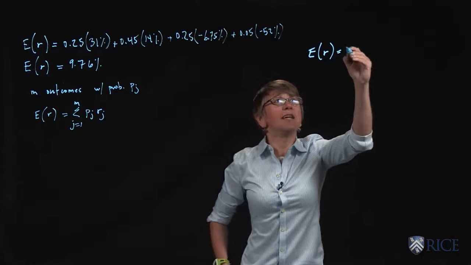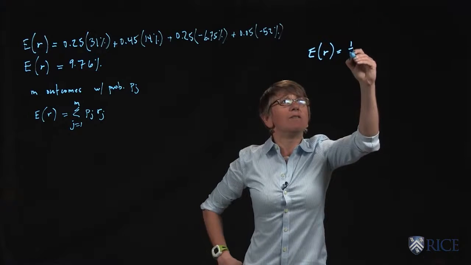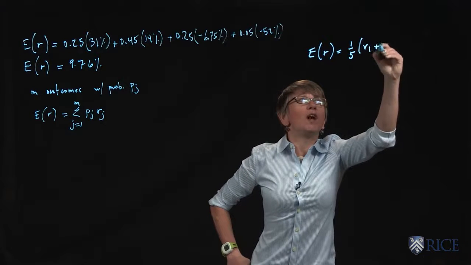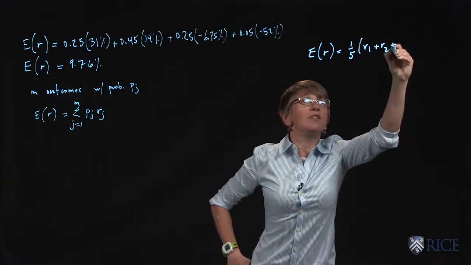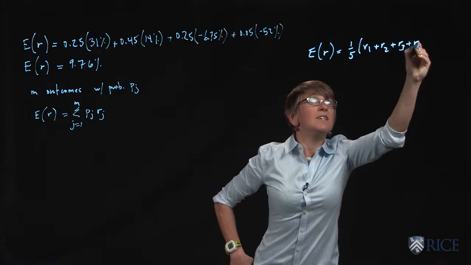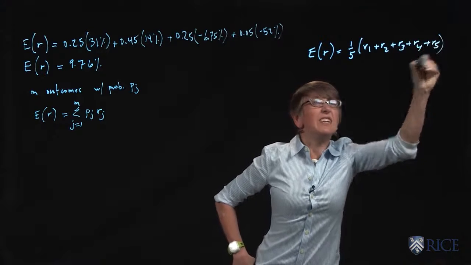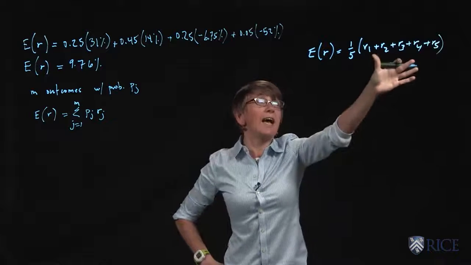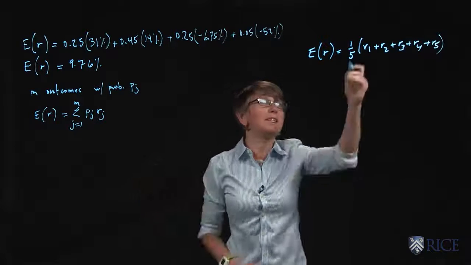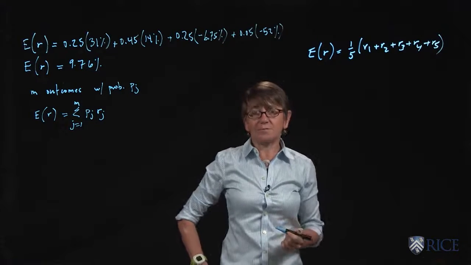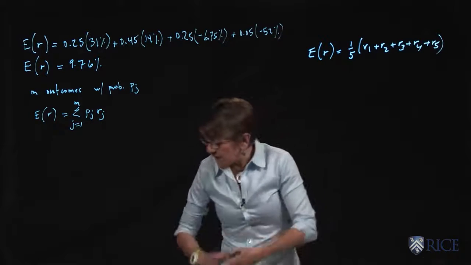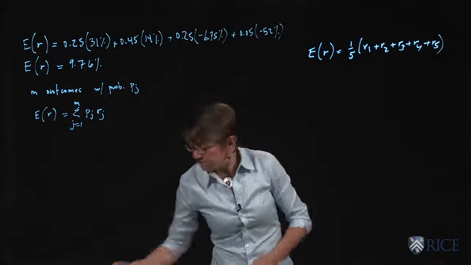The expected return we would compute would be 1 over 5 times the return on the first year, the return on the second year, the return on the third year, and so on. It is the probability-weighted average of the annual returns, where the probability is now equally likely. Well, this is actually the arithmetic mean.